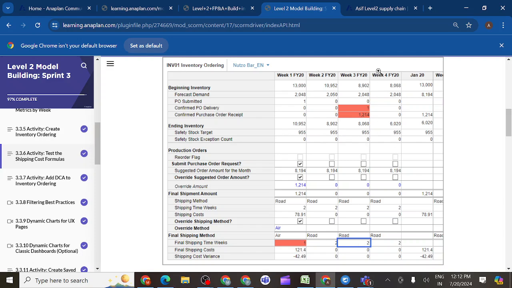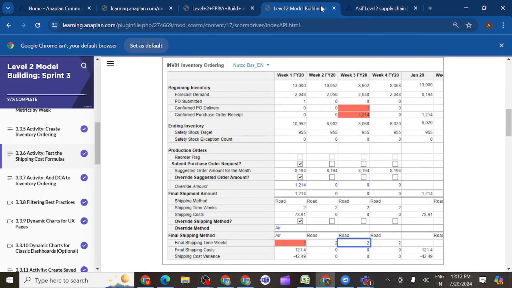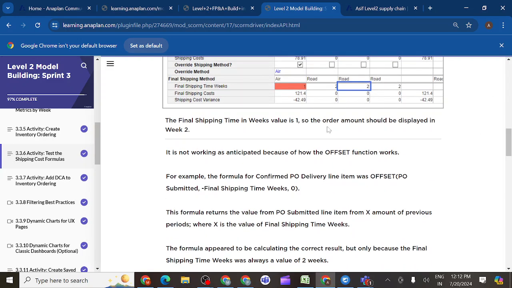So we need to write some new formulas, a new way of writing the formulas here for that overriding purpose. What is the way they want to write it? You can see here the final shipping time in weeks value is 1, so the order amount should be displayed in week 2, but we are not displaying it. Why? The reason I have shown: it is not working as anticipated because of how the OFFSET function works. For example, the formula for the confirm PO delivery line items is OFFSET PO submitted minus final shipping time in weeks.